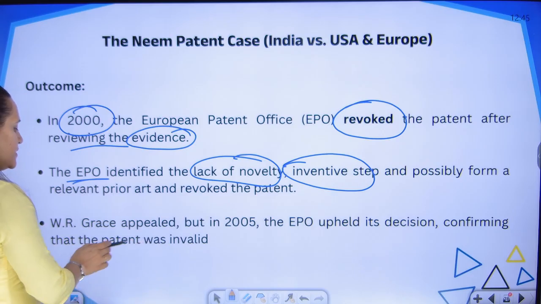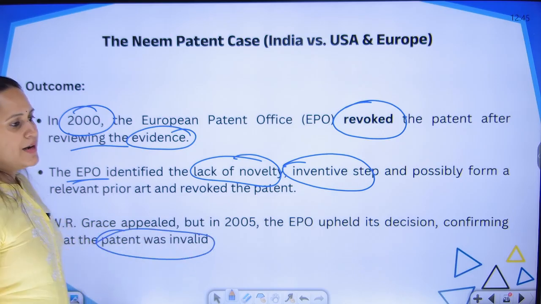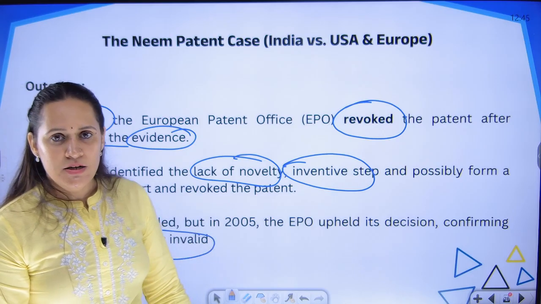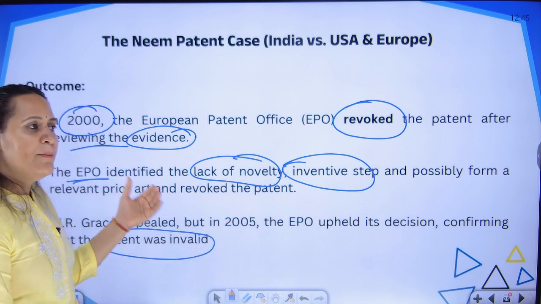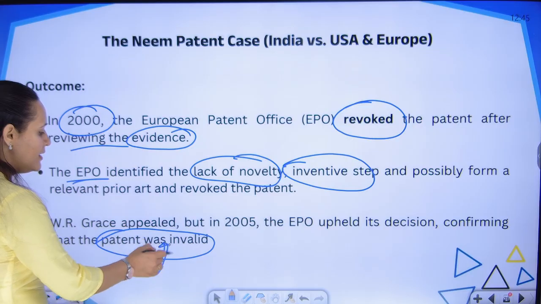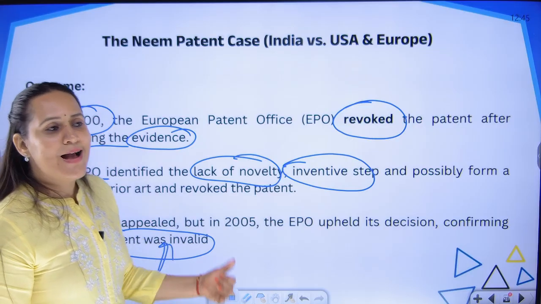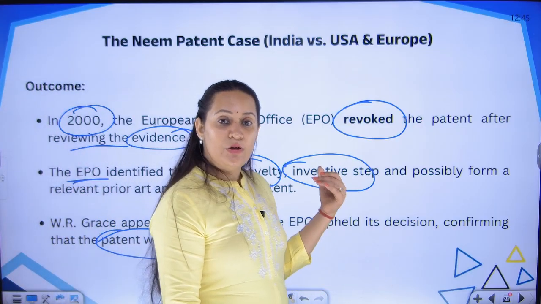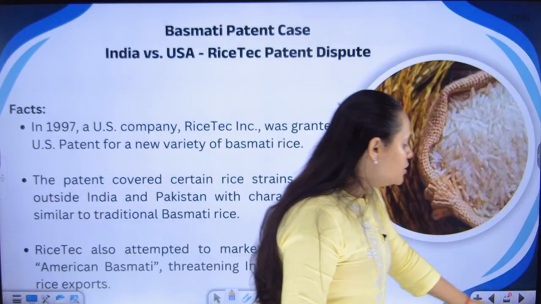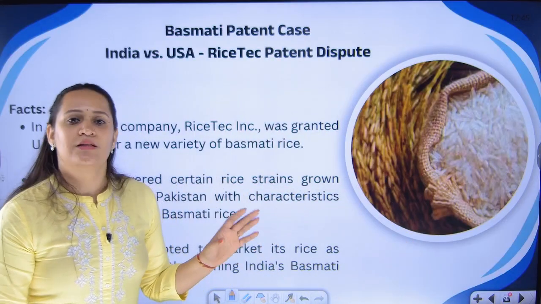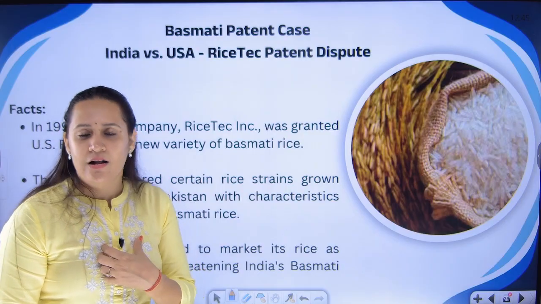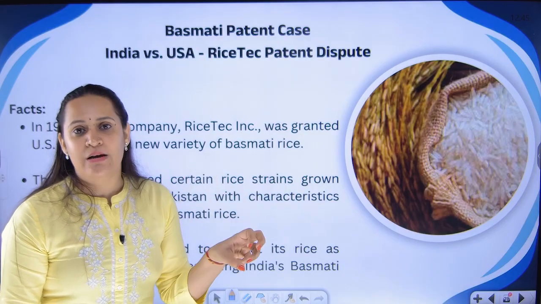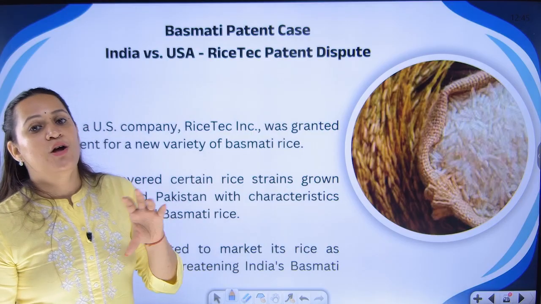On the basis of this, it was declared that the patent which was given is invalid, but the US firm challenged it and preferred an appeal further. But even in the appeal, it was held that the patent is invalid. India has the traditional knowledge and they have been using it for generations together, so we cannot give you the patent. That is how we protected our knowledge, our culture in reference to neem as a product, and we got the protection.